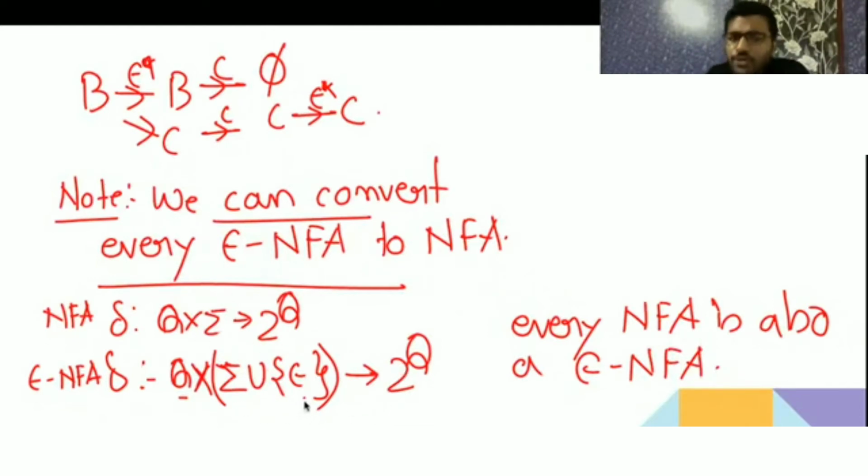If you don't want to give epsilon transition, no need to give it. It's saying that you can give it. So one state by getting some input alphabet can go to more than one state, and even epsilon transition is allowed. But here epsilon transition is not allowed. So can I say that every NFA is also an epsilon NFA? Because here the delta is in union.